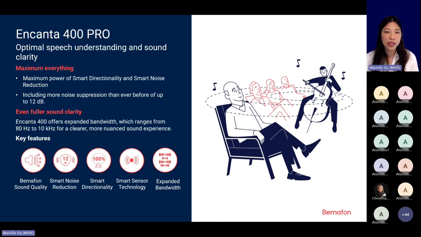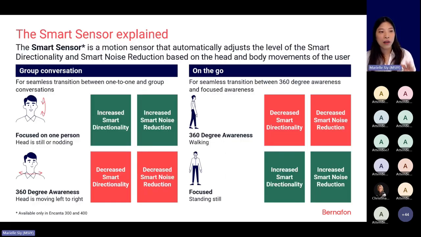So Encanta 400 also uniquely offers the highest bandwidth of any Bernafon hearing aid, with a range from 80 Hertz all the way to 10,000 Hertz for an even clearer and more nuanced sound experience, as if you're not wearing anything. And of course, it also has the new smart sensor. So I will talk more about the smart sensor here, okay? As I mentioned earlier, the smart sensor is a motion sensor that automatically adjusts the level of directionality and noise reduction based on the head and body movements of the user.